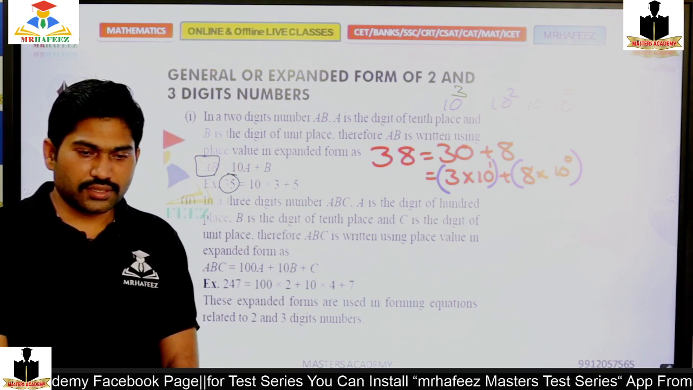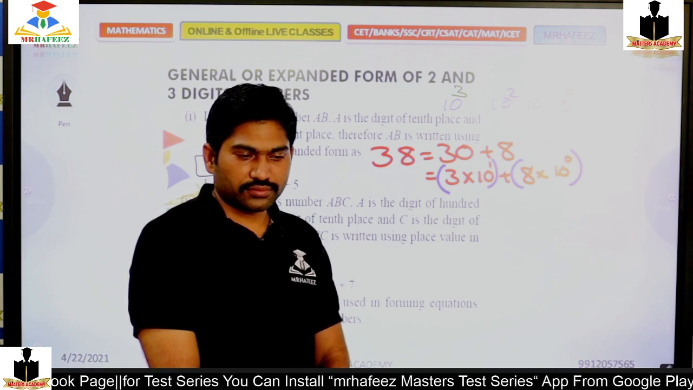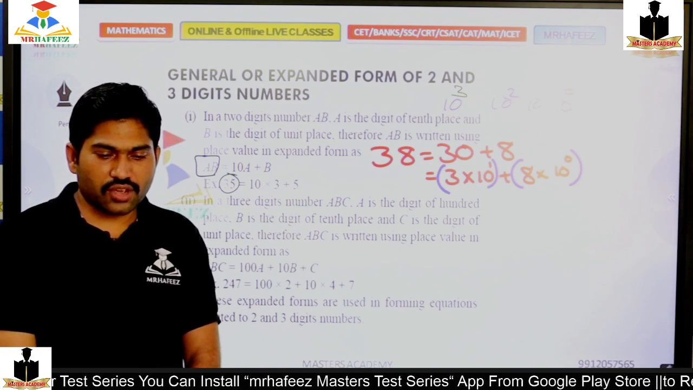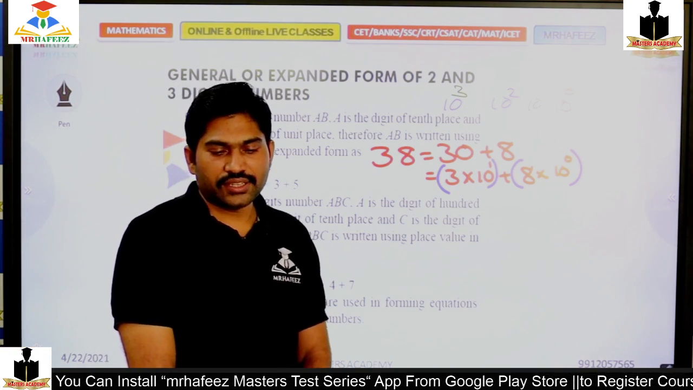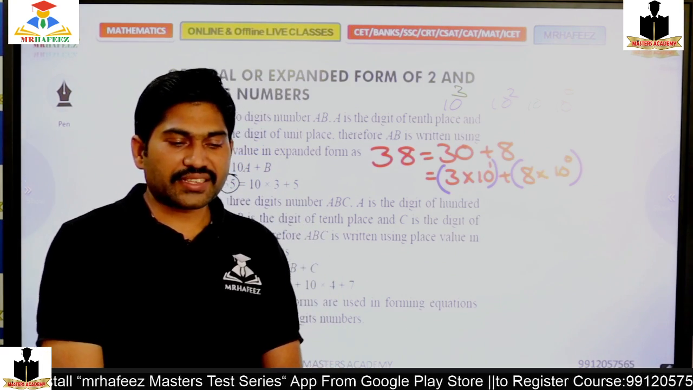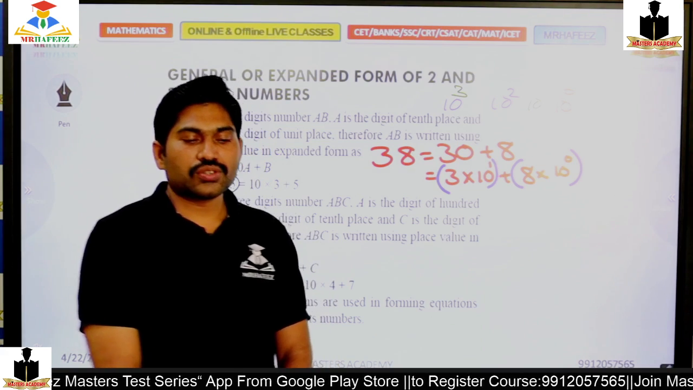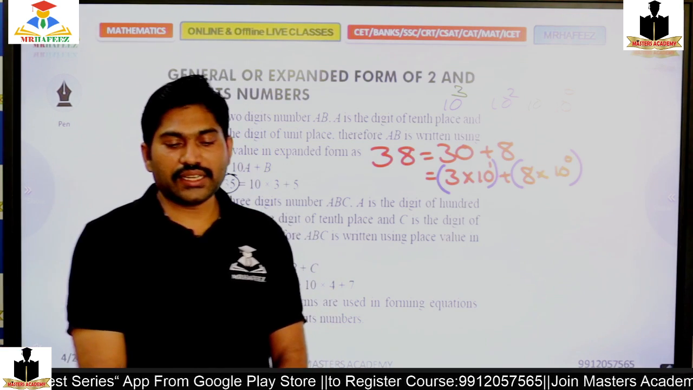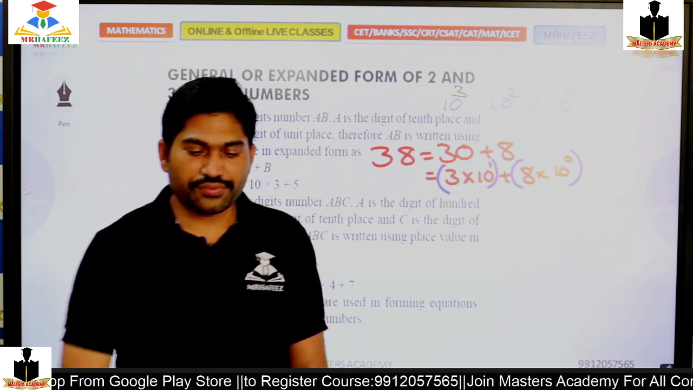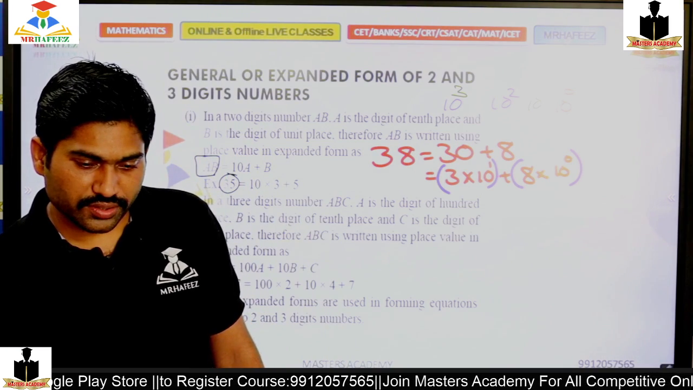38 equals 30 plus 8, which is 3 into 10 power 1 plus 8 into 10 power 0. So that is 38.